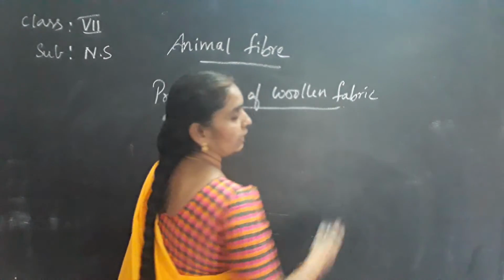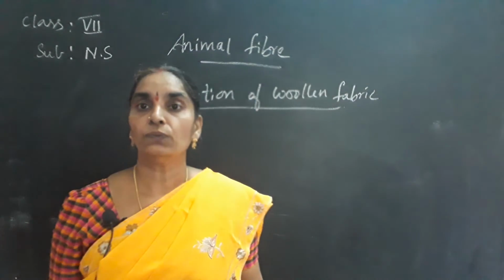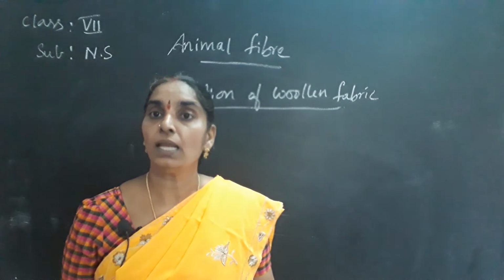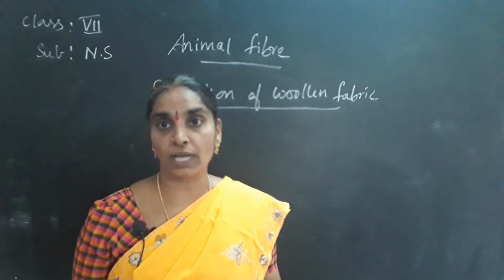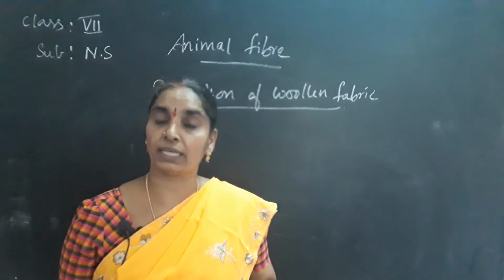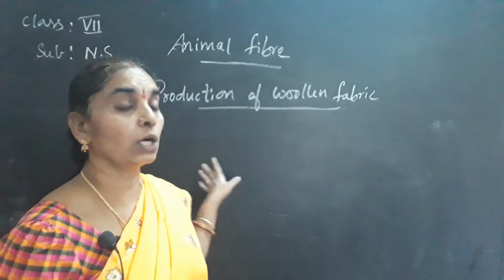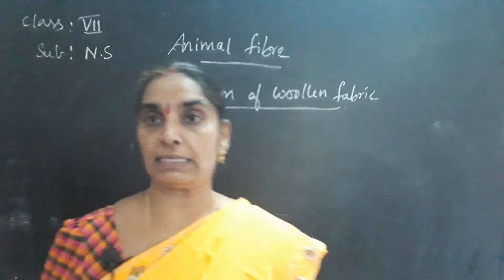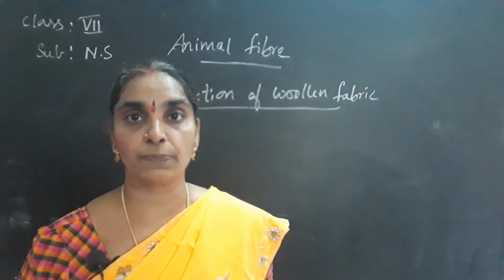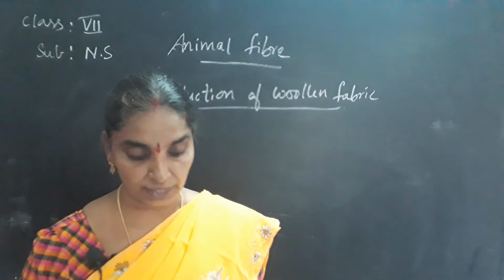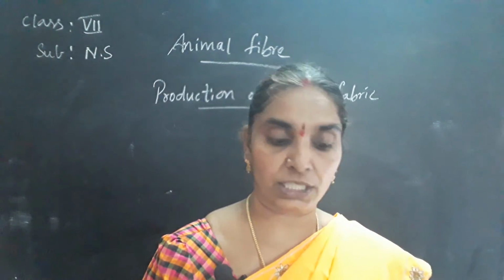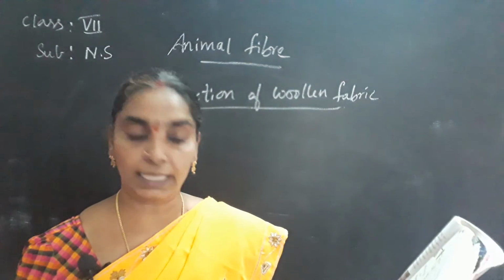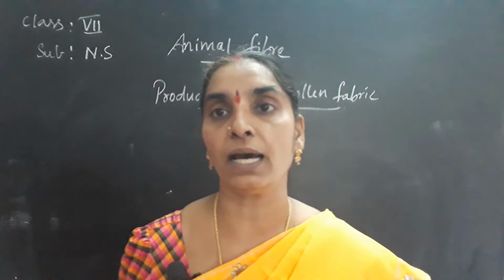As you very well know, wool is produced from various animals like sheep, goat, camel, llama, yak and so on. Angora goat also produces wool for us. Wool is produced in various places of our country like Jammu and Kashmir, Himachal Pradesh, Uttar Pradesh, Uttaranchal, Sikkim, Haryana, Punjab, Rajasthan and Gujarat.